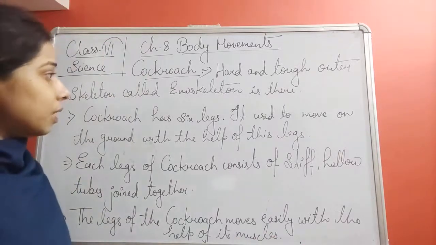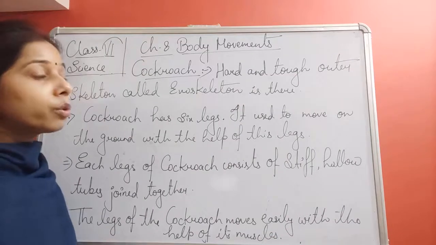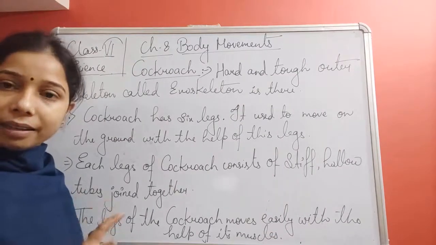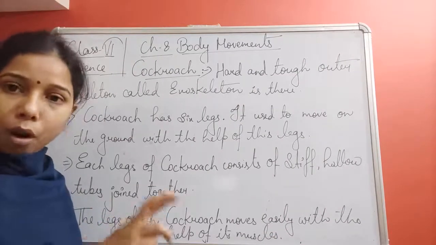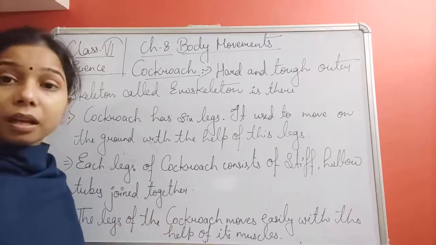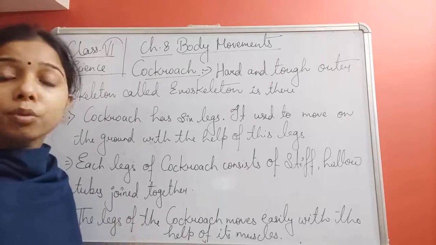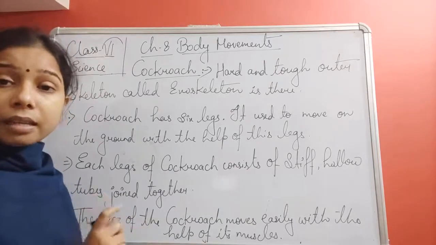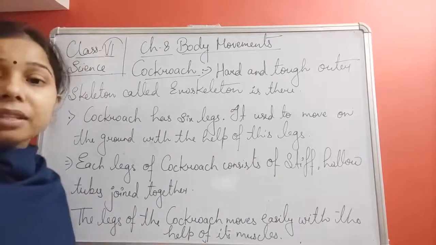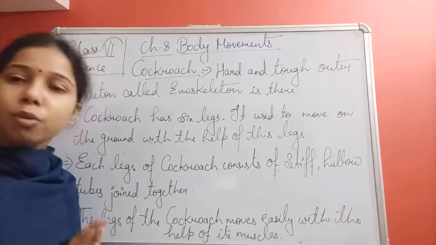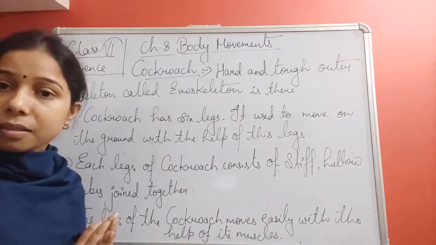Now see here students, we have seen here that the cockroach used to move with the legs because it used to crawl also on the ground as well as it used to fly. So let us discuss first about how it used to move on the ground. Since this cockroach is having 6 legs, so they used to move on the ground with the help of the 6 legs.